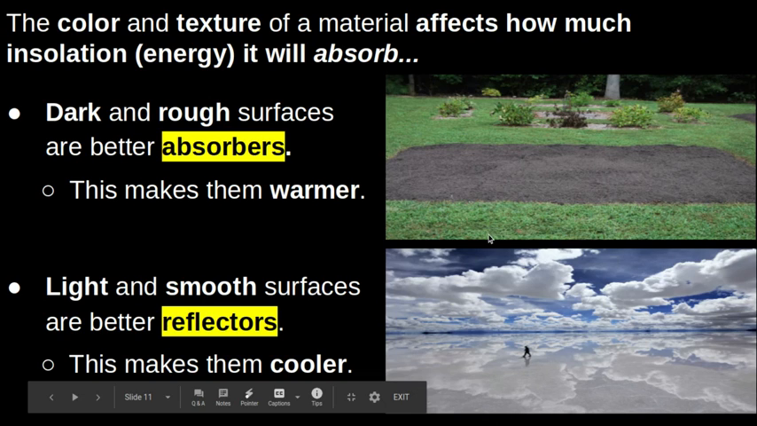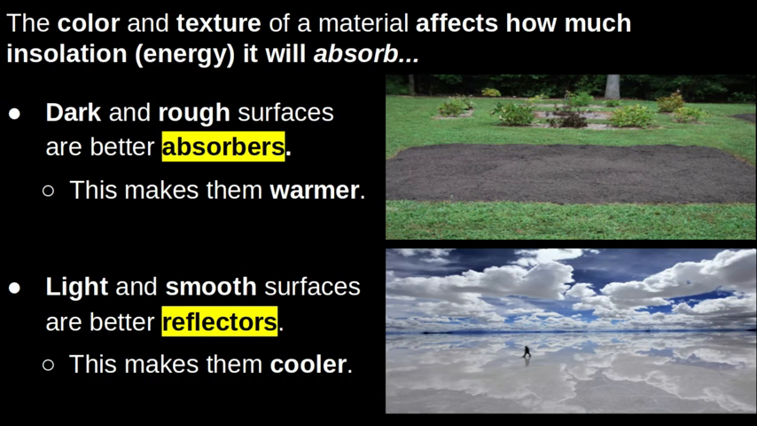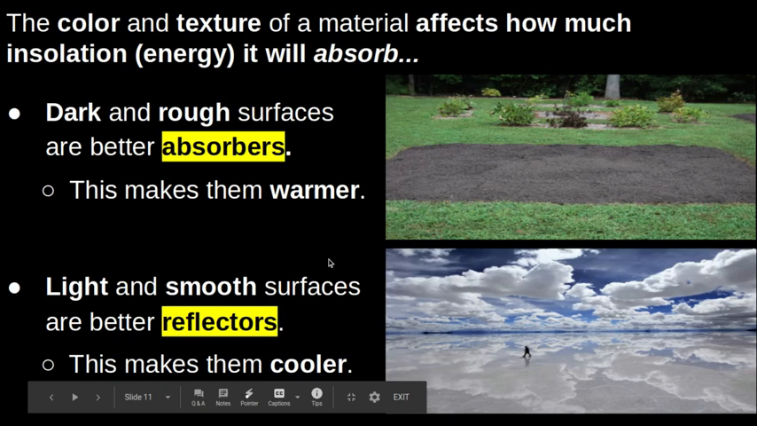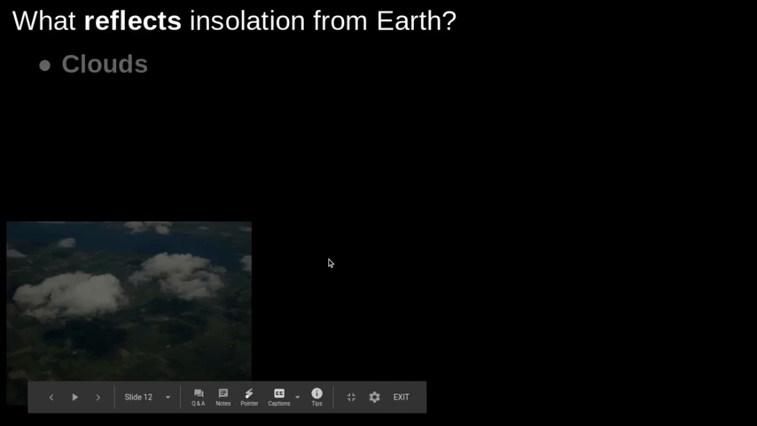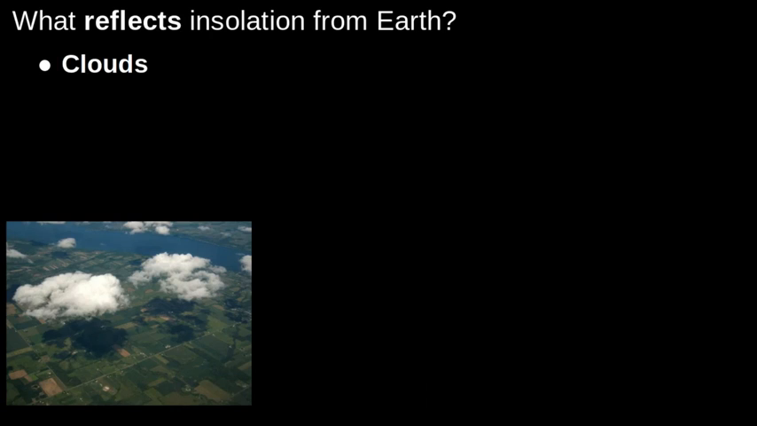This is a salt flat from South America, basically a huge flat area made entirely of salt. And the light color and smoothness of that salt makes it a really good reflector. You can see the pattern in the sky reflected in the salt that this person's walking on. So what are some other reflectors on Earth? What are some other things that help the Earth be a little bit cooler than it should be? Right? So it's basically things that are light and smooth.